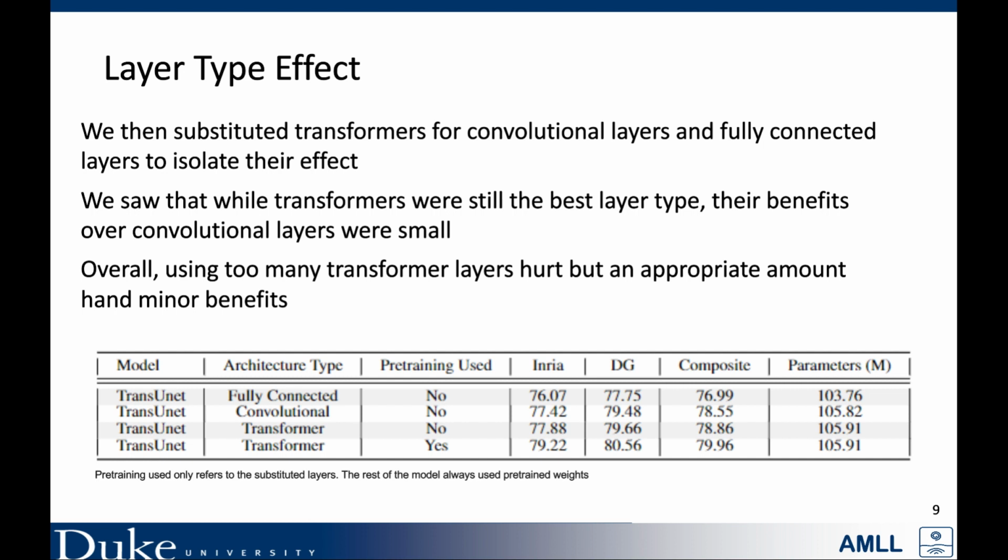To isolate the improvement to performance attributed by transformer layers, we substitute the transformer portion of TransUNet with fully connected layers, shown in line 1 of the table, and convolutional layers, shown in line 2. We found that while transformers provided the best performance, the improvement over simple convolutional layers was very minor.